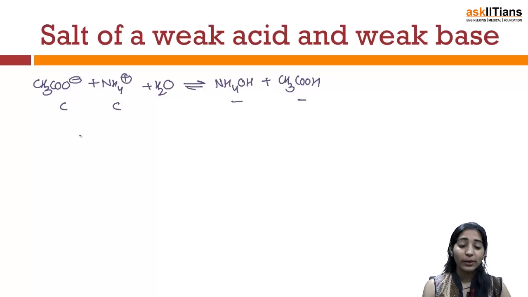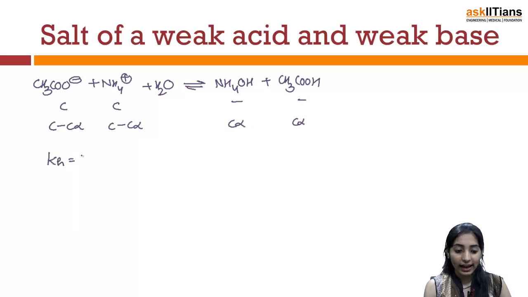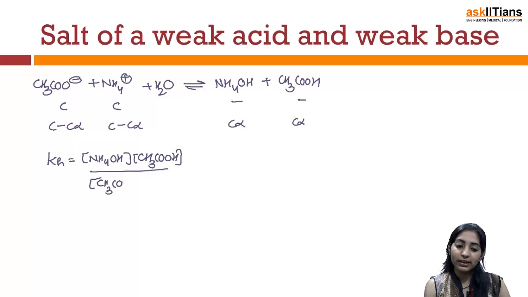Now at equilibrium, let us say this is C minus C alpha, this is C alpha and this is C alpha. So I can write the hydrolysis constant as NH4OH times CH3COOH divided by CH3COO minus times NH4 positive.